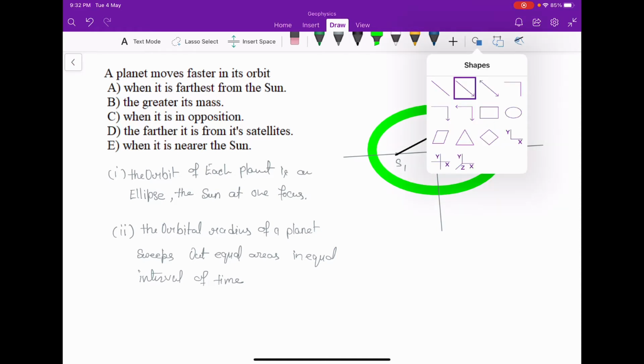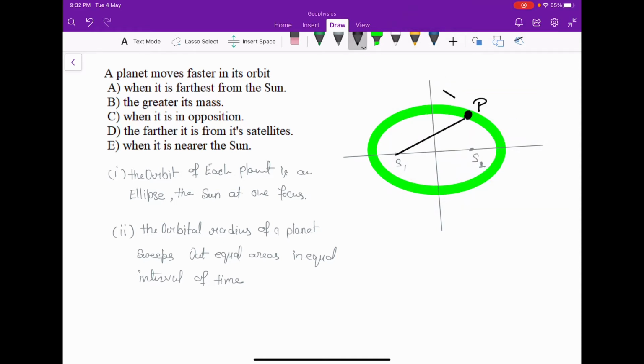If we consider the planet at Q and again join the line, this is the area covered by the orbital radius.